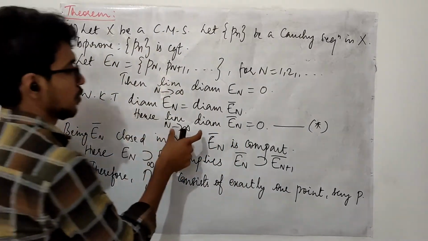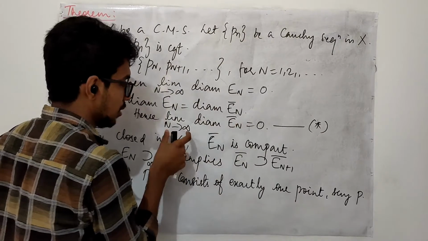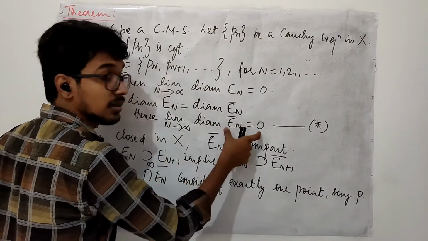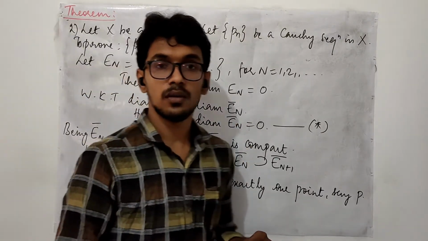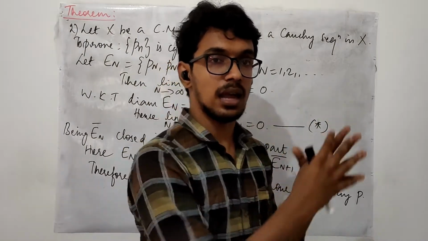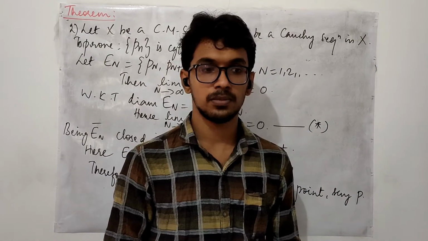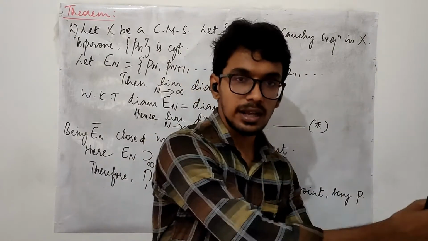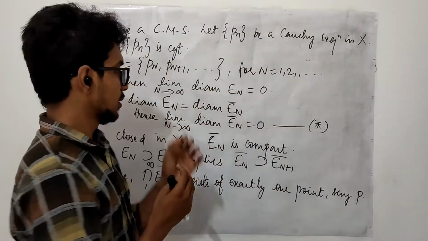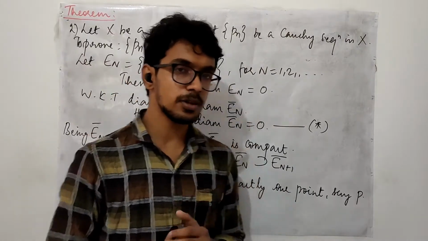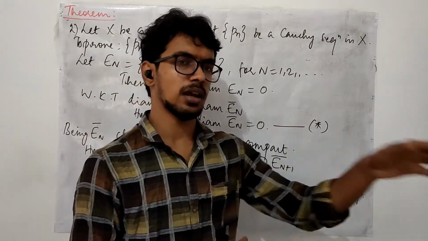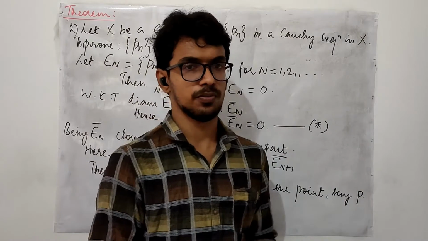Now, come back to here. As n approaches infinity, this is 0. So when your n is becoming larger and larger, it is going to consist of only one point, and that point is P. After a certain stage, the diameter has to be some negligible quantity, so that when n approaches infinity, it can become 0.